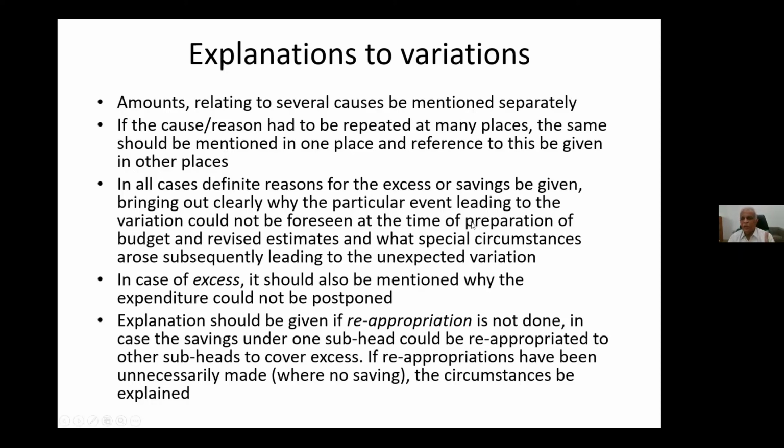Then in all cases where there is excess or saving, we have to bring out why that excess or saving has happened, why that expenditure was not foreseen at the time of preparing the budget or revised estimates, or why that excess expenditure could not be postponed to the next year, or where reappropriations are permitted and we did not do them, then why that was not done.